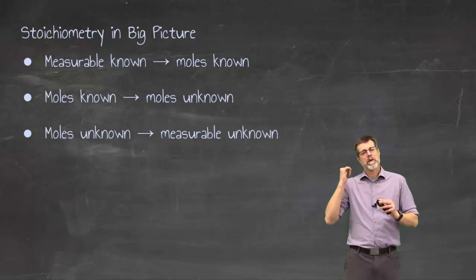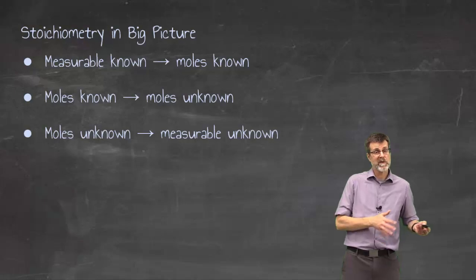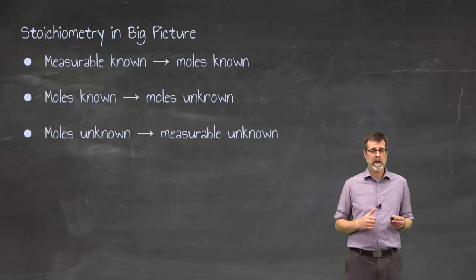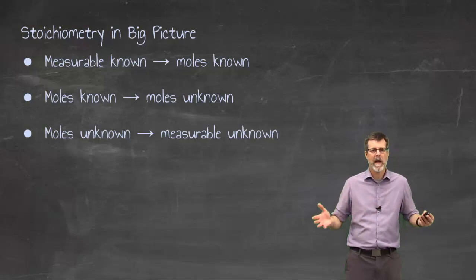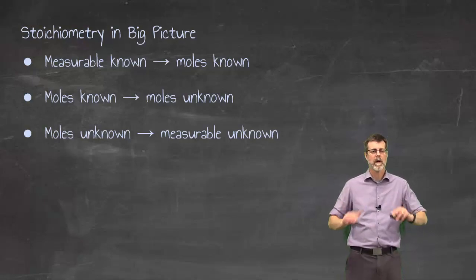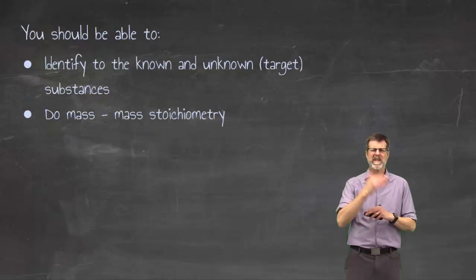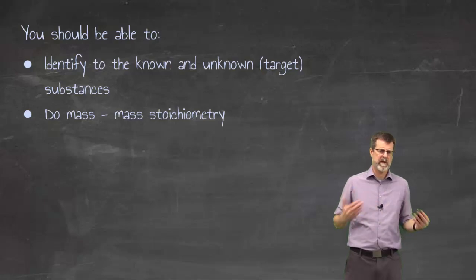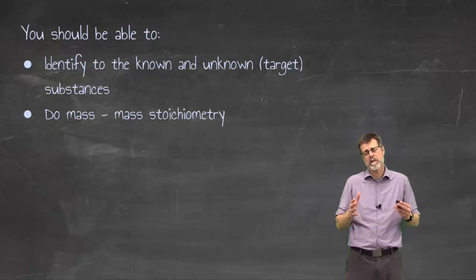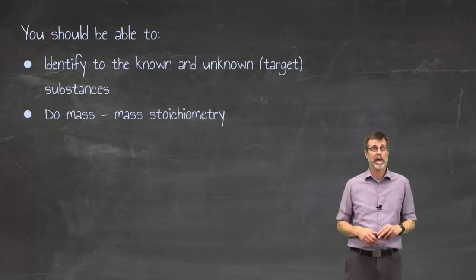Okay, big picture. Those are the steps. They have to be done every single time. No exceptions. Even if you get the odd one where, ooh, hey, the ratio works out so that I could have skipped that step, you're going to do it anyway. Even if somehow the molar masses on those two things happen to be the same, you're going to do the 3 steps anyway. Always, always, always. Okay, where we're at right now for stoichiometry. Like I said, later on we're going to add to this because we're going to be talking about solutions, or gases, and they're going to be different. Until then, though, this is stoichiometry, and we're just going to practice and practice and practice.